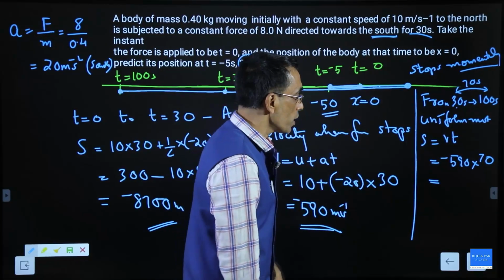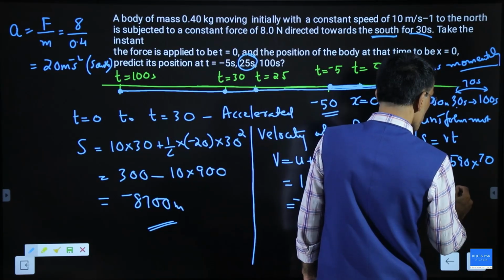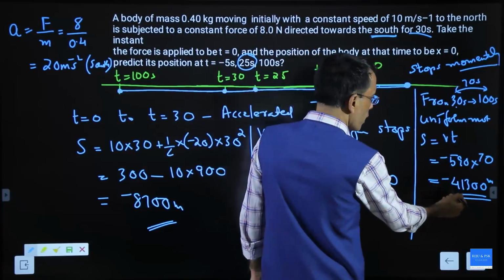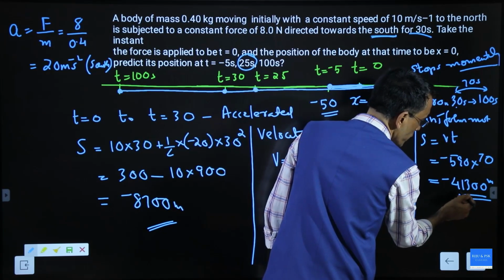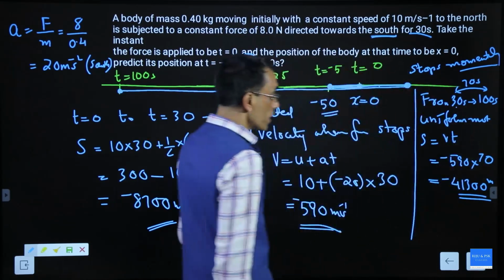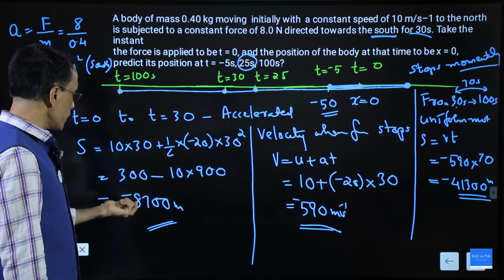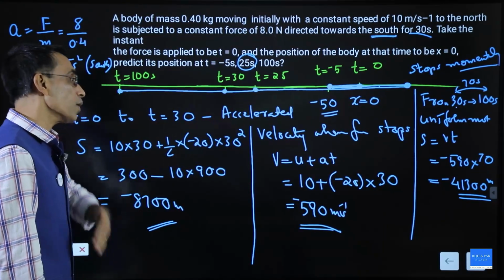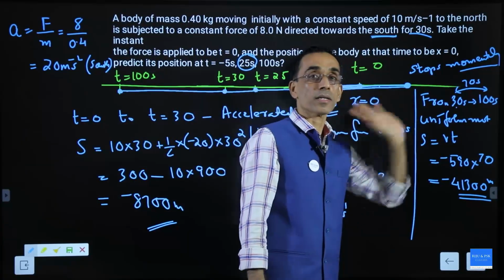Minus 590 into 70, how much is this? Please calculate this. If you calculate, you will get minus 41,300. That means, from 0 to 30 seconds, it was at minus 8,700. But from there, it has got another displacement of minus 41,300.